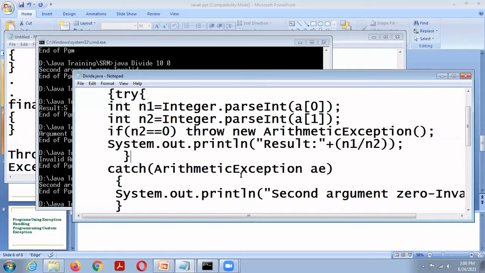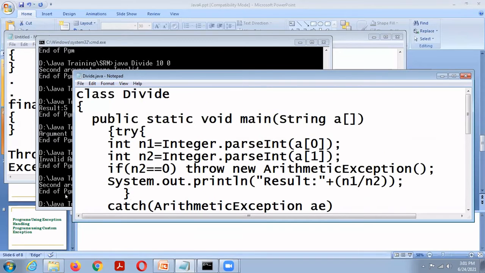Now I'm going to use the throws keyword, THROWS.